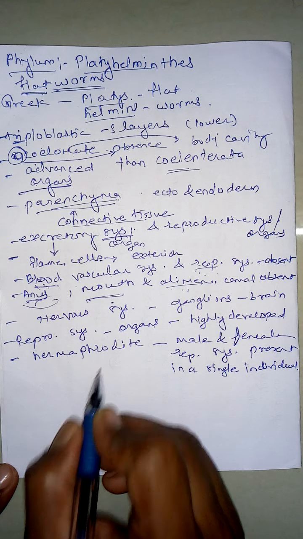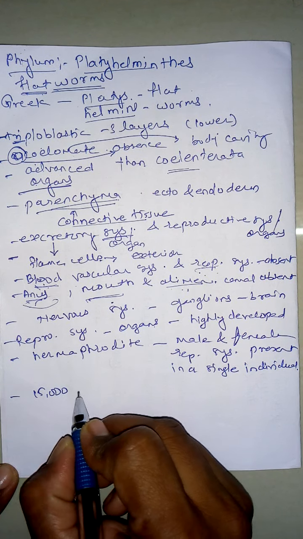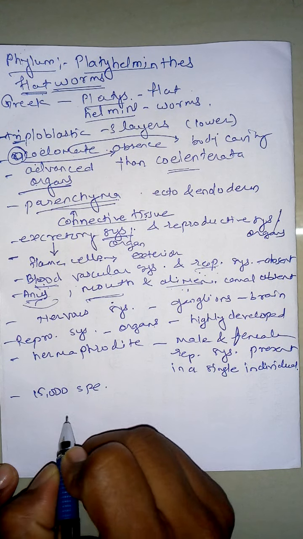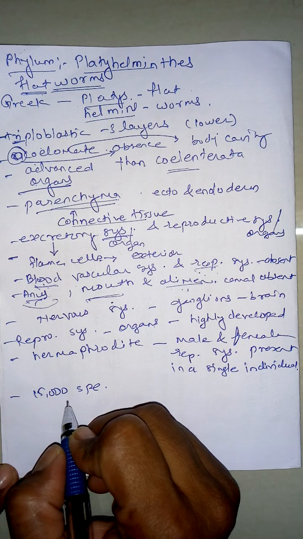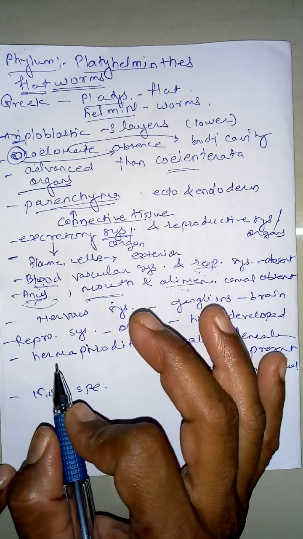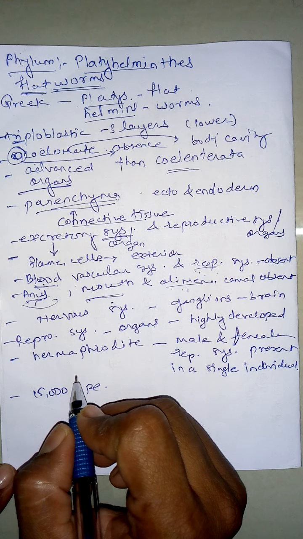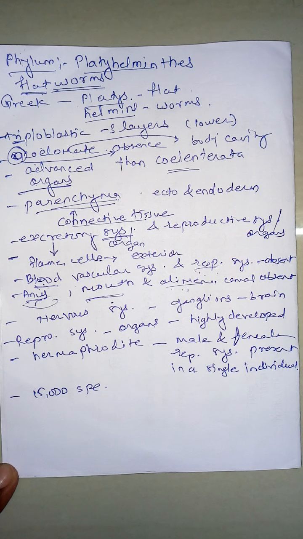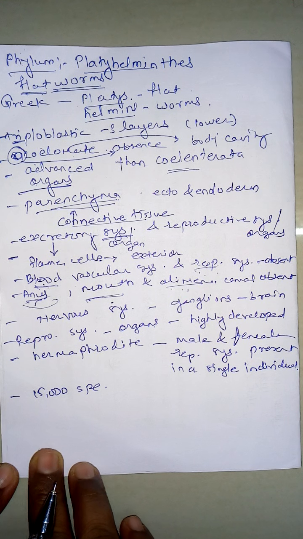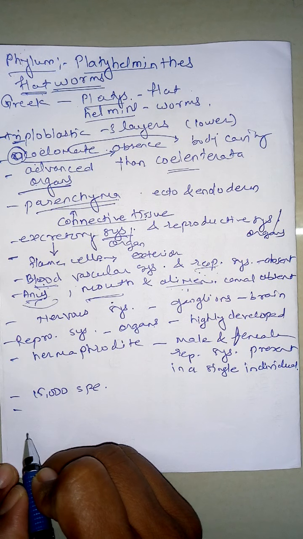We call such an animal a hermaphrodite animal. These Platyhelminthes include 15,000 species, and the majority of them show the parasitic mode of life. All these animals are divided into three main classes.